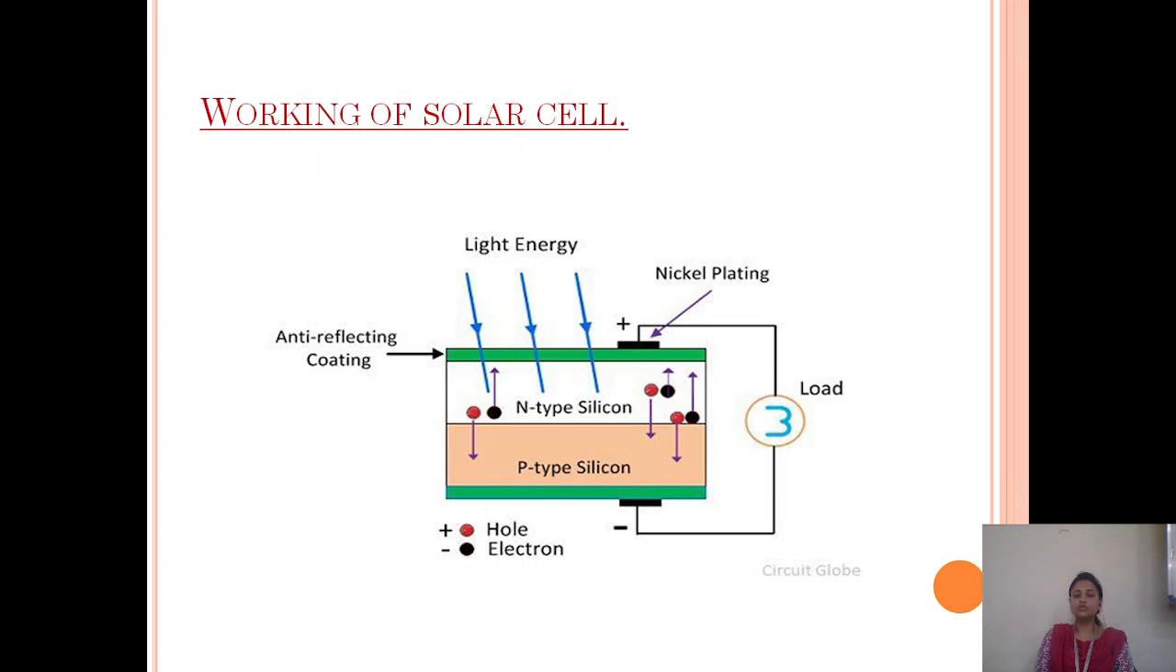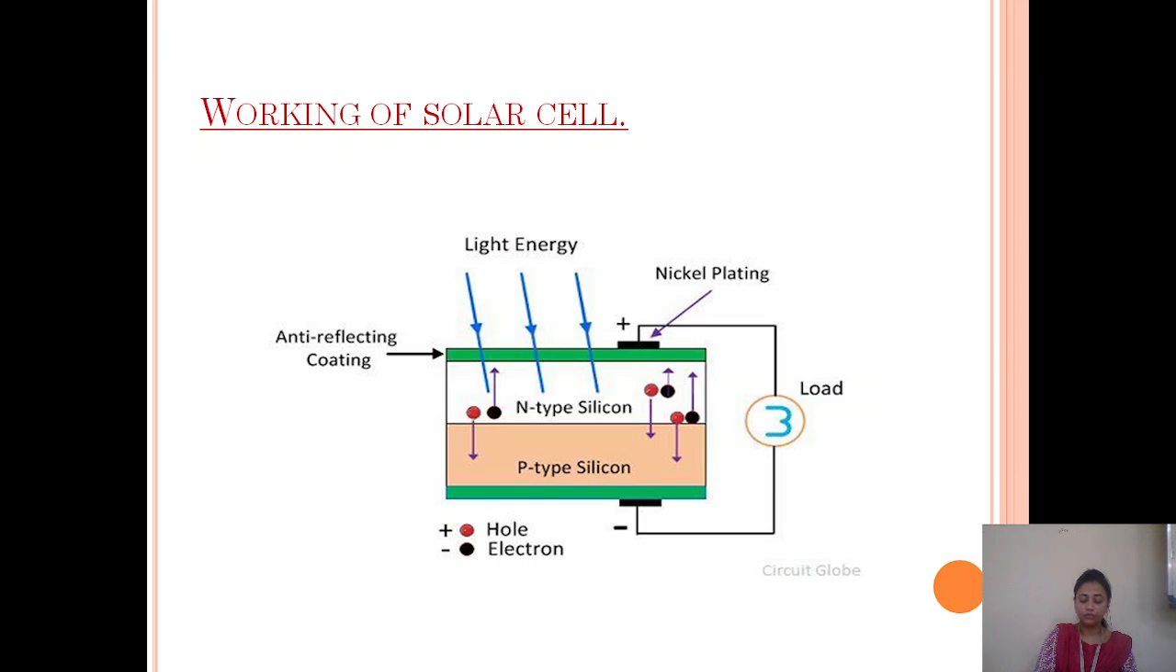The working of a solar cell. It consists of two types of material. One is a p-type material, another one is an n-type material. When the light is incident on a semiconducting material, it may pass through or reflect. The PV cell is made up of a semiconducting material, which is neither a complete conductor nor an insulator.